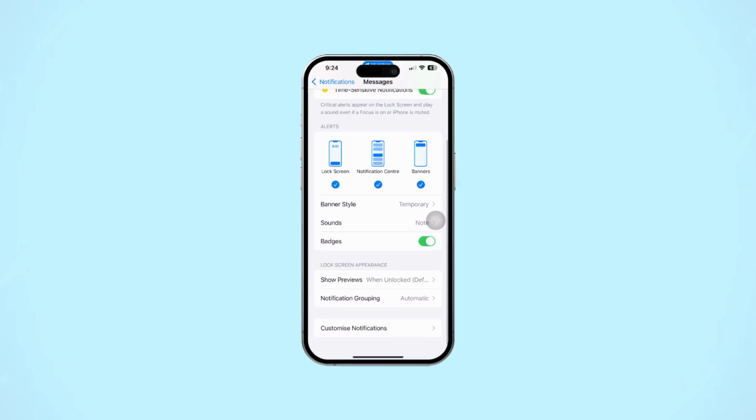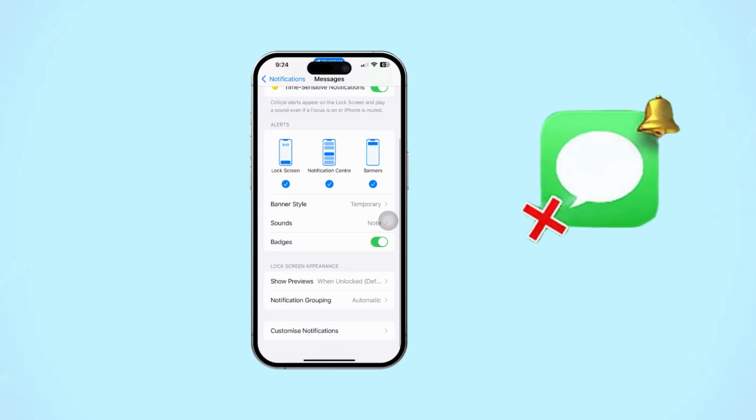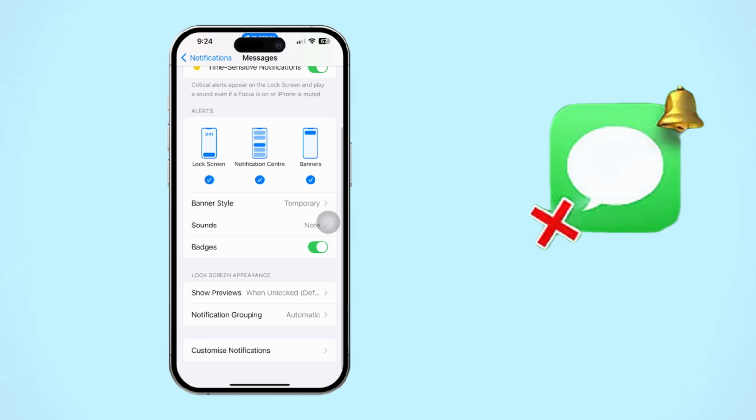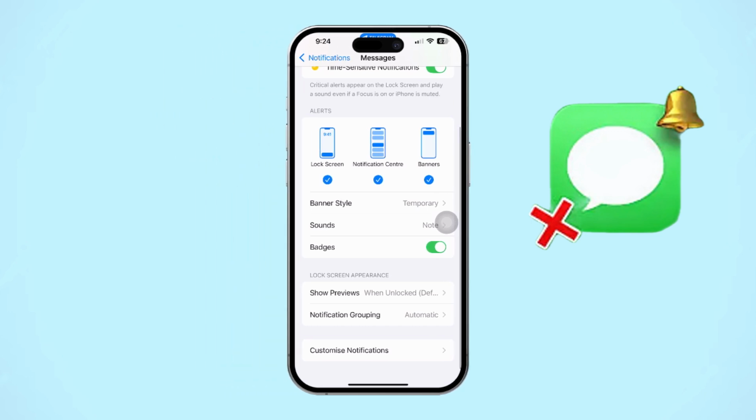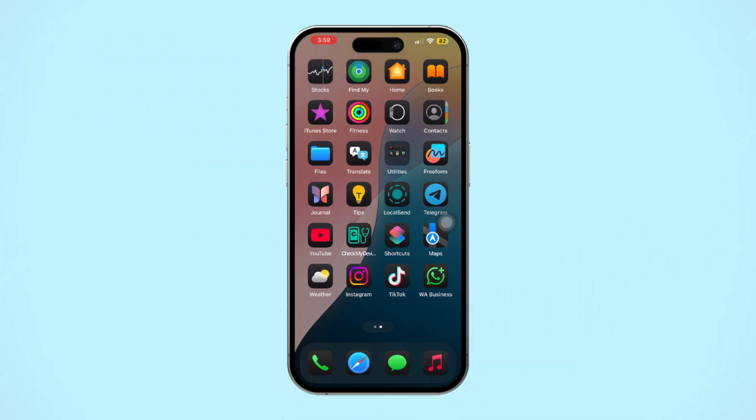Is your message notification sound not working on your iPhone? This can be really annoying, especially when you depend on notifications to stay in the loop. The issue could be due to settings being turned off, software glitches, or even outdated software. But don't worry, this guide will walk you through simple fixes to get your message notifications working again.